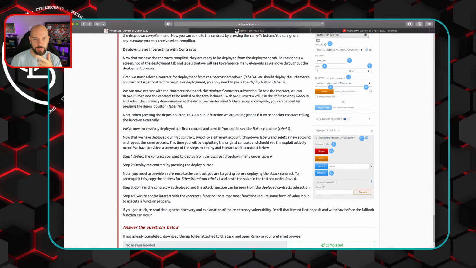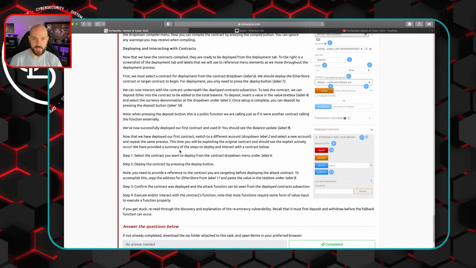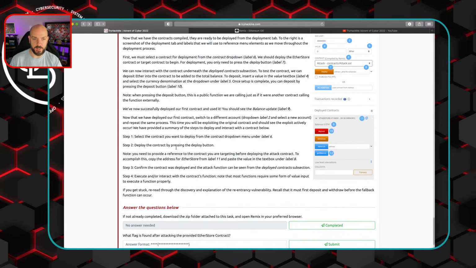You should see the balance update, which we did. Now that we have deployed our first contract, switch to a different account. So we're going to drop down, select a new account, and repeat the process. This time you will be exploiting the original contract and should see the exploit actively occur. We have provided a summary of the steps to deploy and interact with the contract below.